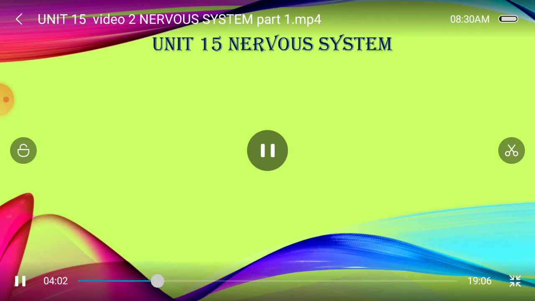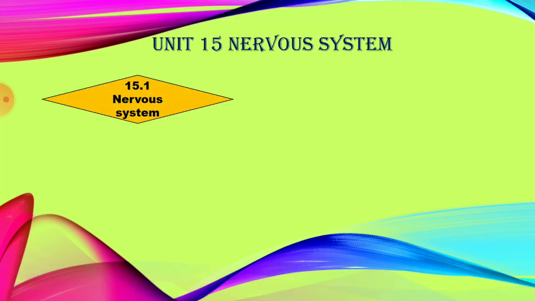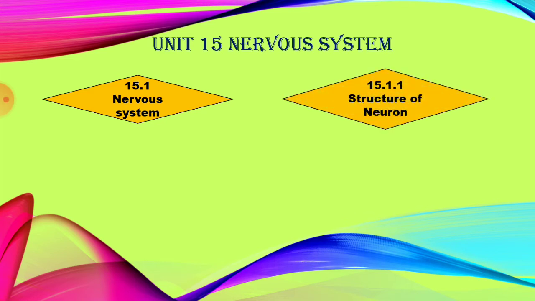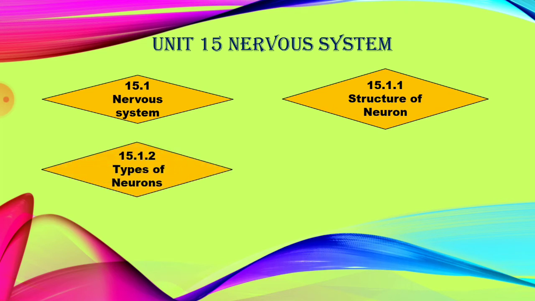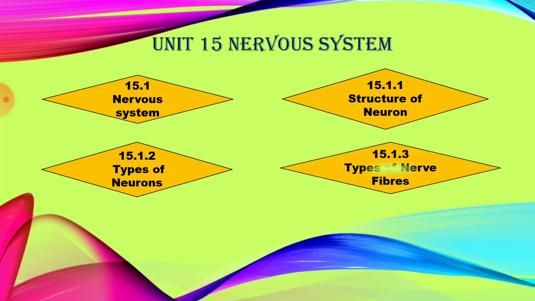In this video, we are going to see some topics. First one, nervous system. Second one, structure of neuron. Third one, types of neuron. Fourth one, types of nerve fibers. First we'll see the nervous system.